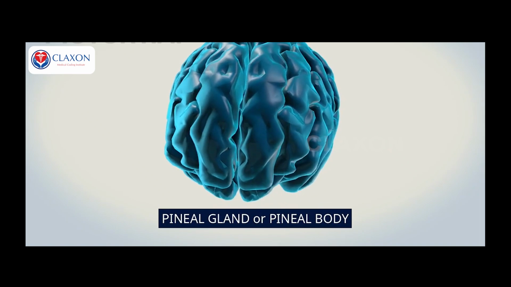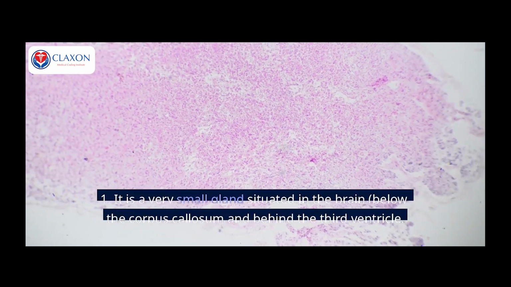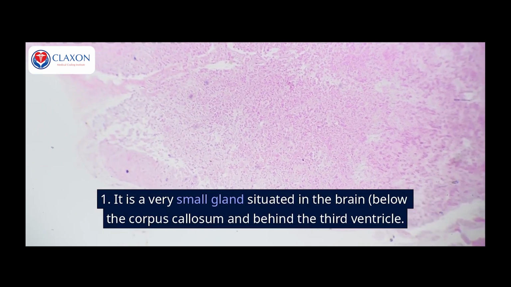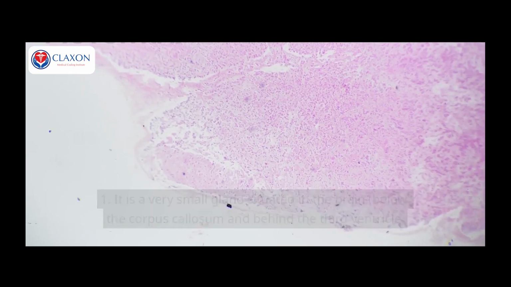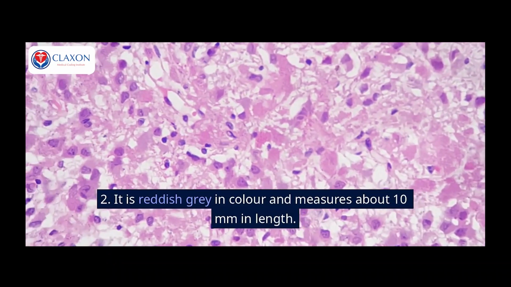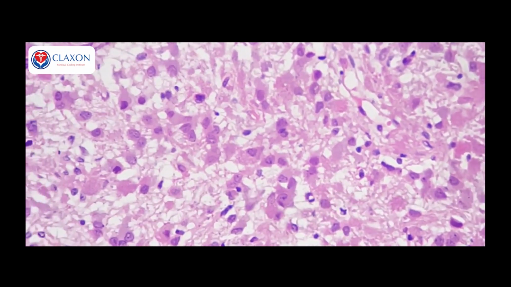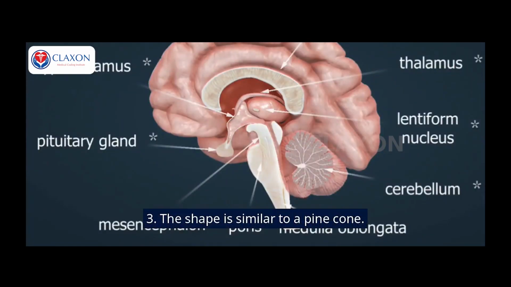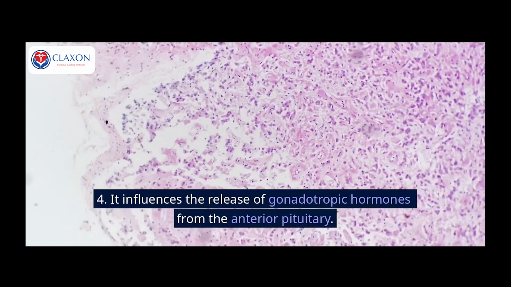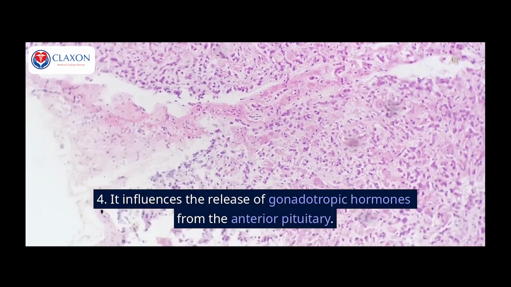Pineal gland or pineal body. 1. It is a very small gland situated in the brain, below the corpus callosum and behind the third ventricle. 2. It is reddish-gray in color and measures about 10 mm in length. 3. The shape is similar to a pine cone. 4. It influences the release of gonadotropic hormones from the anterior pituitary.